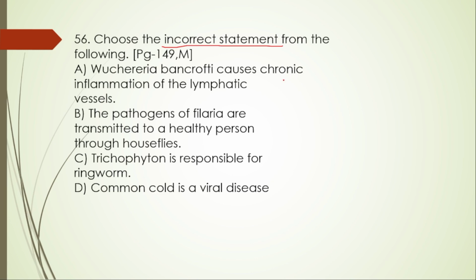Wuchereria bancrofti causes chronic inflammation of the lymphatic vessel. This one is right. The pathogens of filaria are transmitted to a healthy person through house flies. So this one is incorrect actually. The pathogens are not transmitted by the house flies. It is transmitted by the mosquitoes, female Culex mosquito, isn't it? So this one is wrong. Trichophyton is responsible for ringworm, right? Common cold is a viral disease, right? So here the right option is option B.